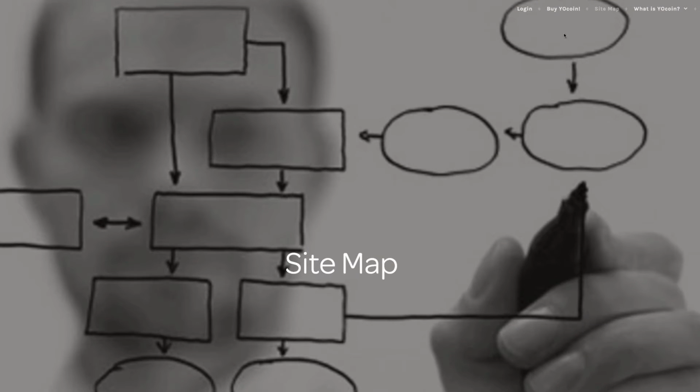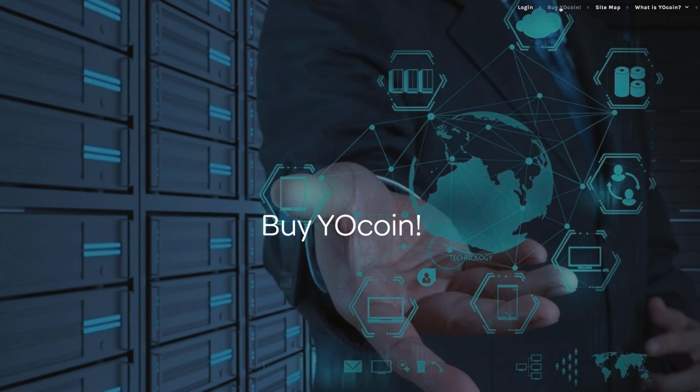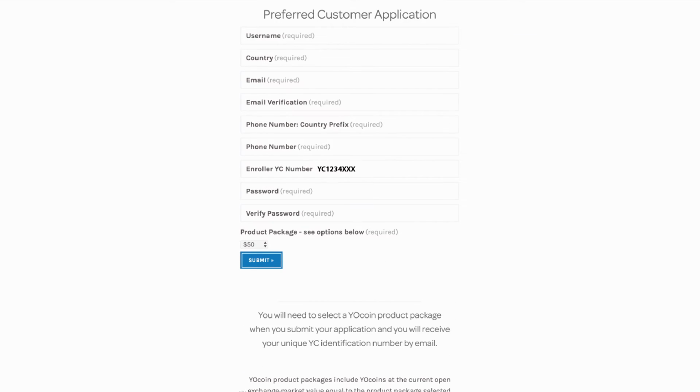Most importantly, we want you to know this. When your referrals come to your replicated page, like what they see and decide to buy some Yocoin, they're going to click this link, and that will open this page, which is the preferred customer application page. Now, the first thing you'll notice is that your enroller YC number is already populated in this form, so that when your referral makes a purchase or any purchase moving forward, those purchases will be credited directly to you.